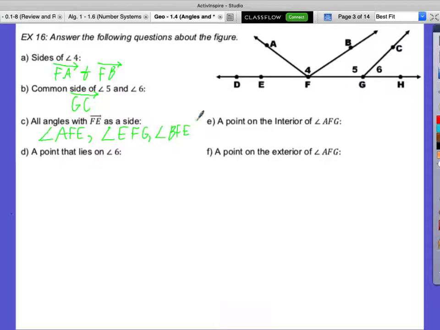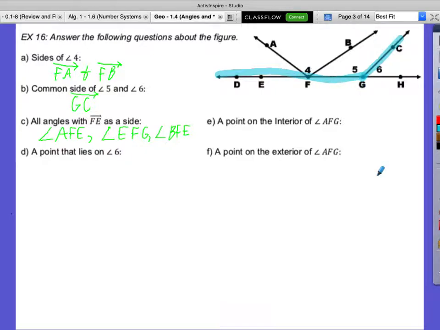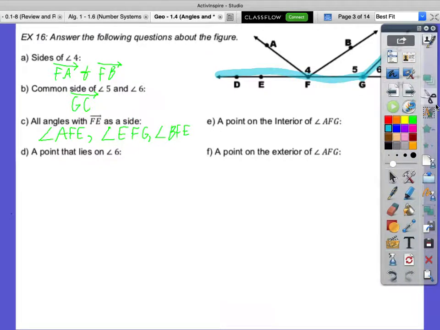Now, if someone were to ask, Mr. Carlson, what about this one right here? I would say no. Does anyone know why I would say no? Kevin, what are you thinking? Because F is the initial point of the ray here, whereas G would be the initial point. That's not what we want according to this. So it wouldn't be ray FE, it'd be ray GF or GE.